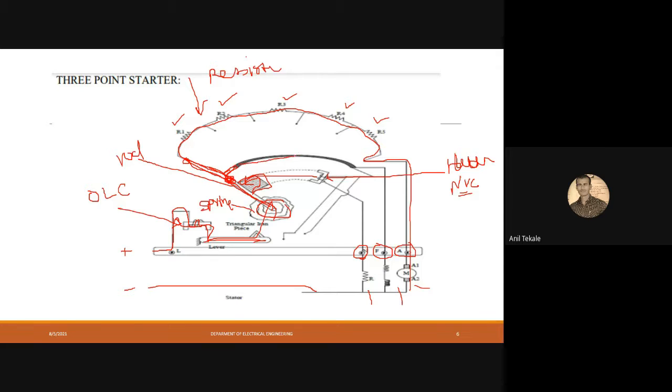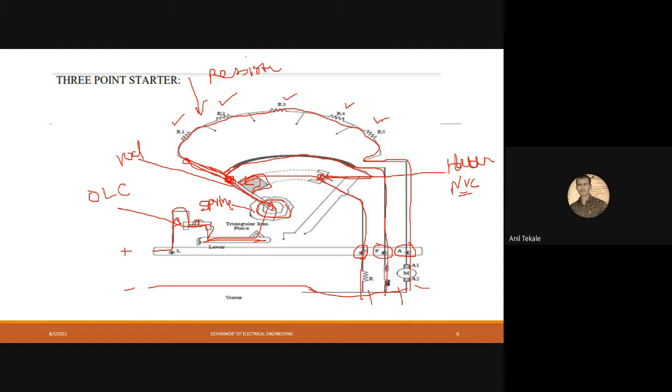From this level, the second current will flow through this way to this. And again here also the current is diversified, and that current will go to the coil. And all three currents together will go to the negative terminal. So in that way, here you can see R1, R2, R3, R4, R5. All resistances will get added.